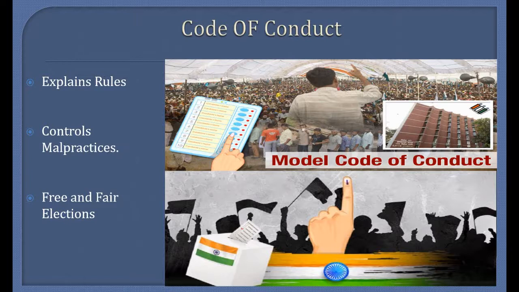It is designed to avert practices which are deemed corrupt. For example, politicians should not make hate speeches putting one community against another, or make promises about new projects that may sway a voter.